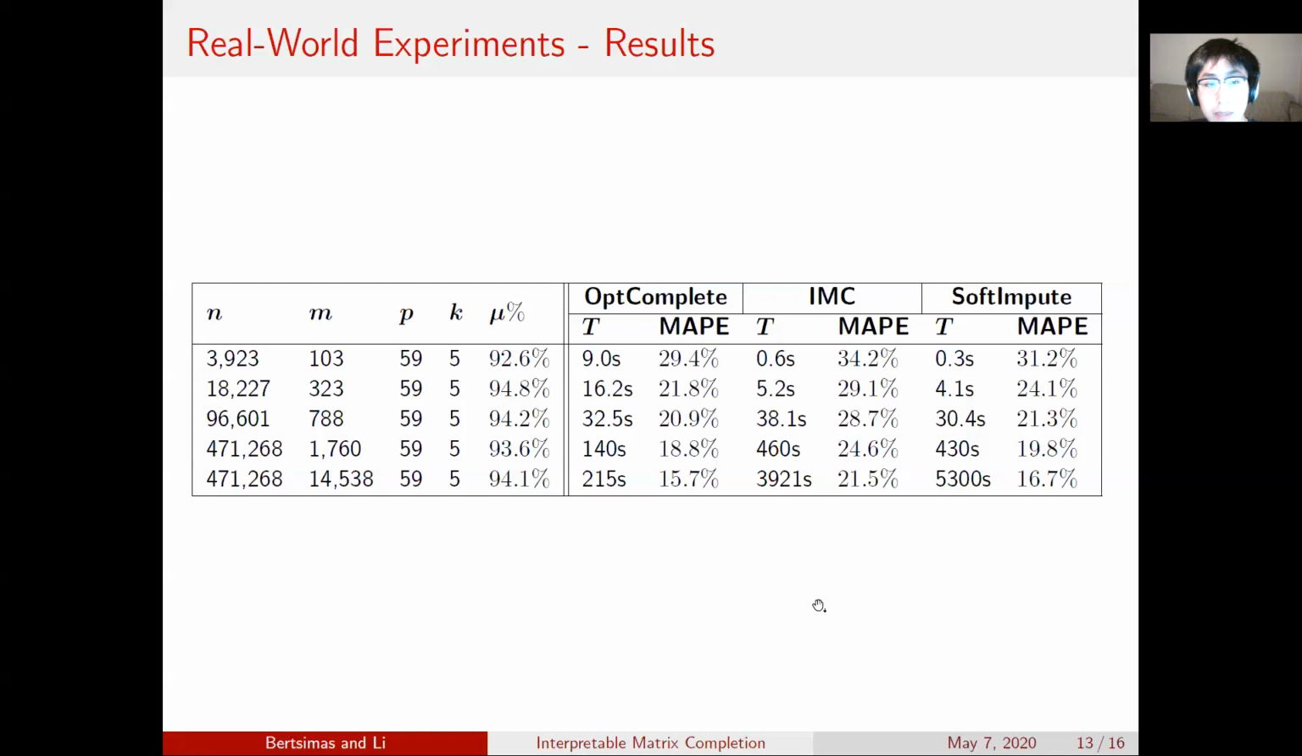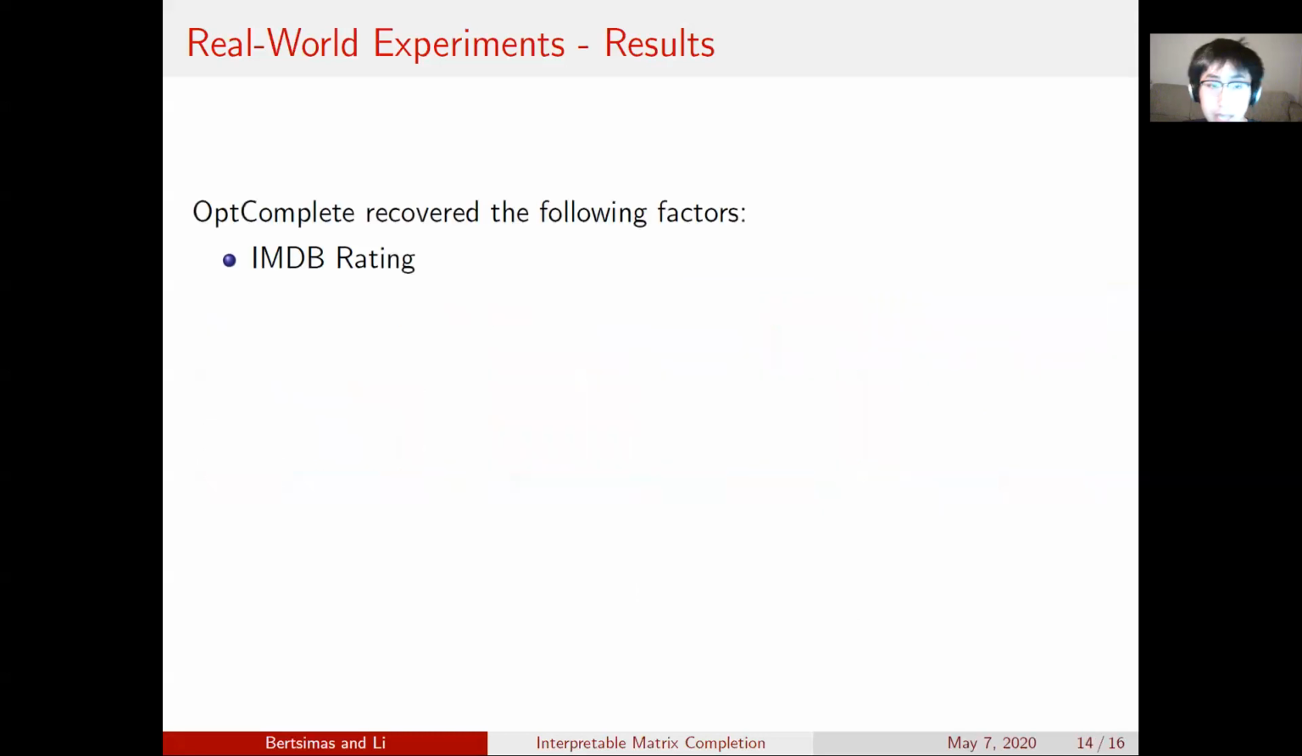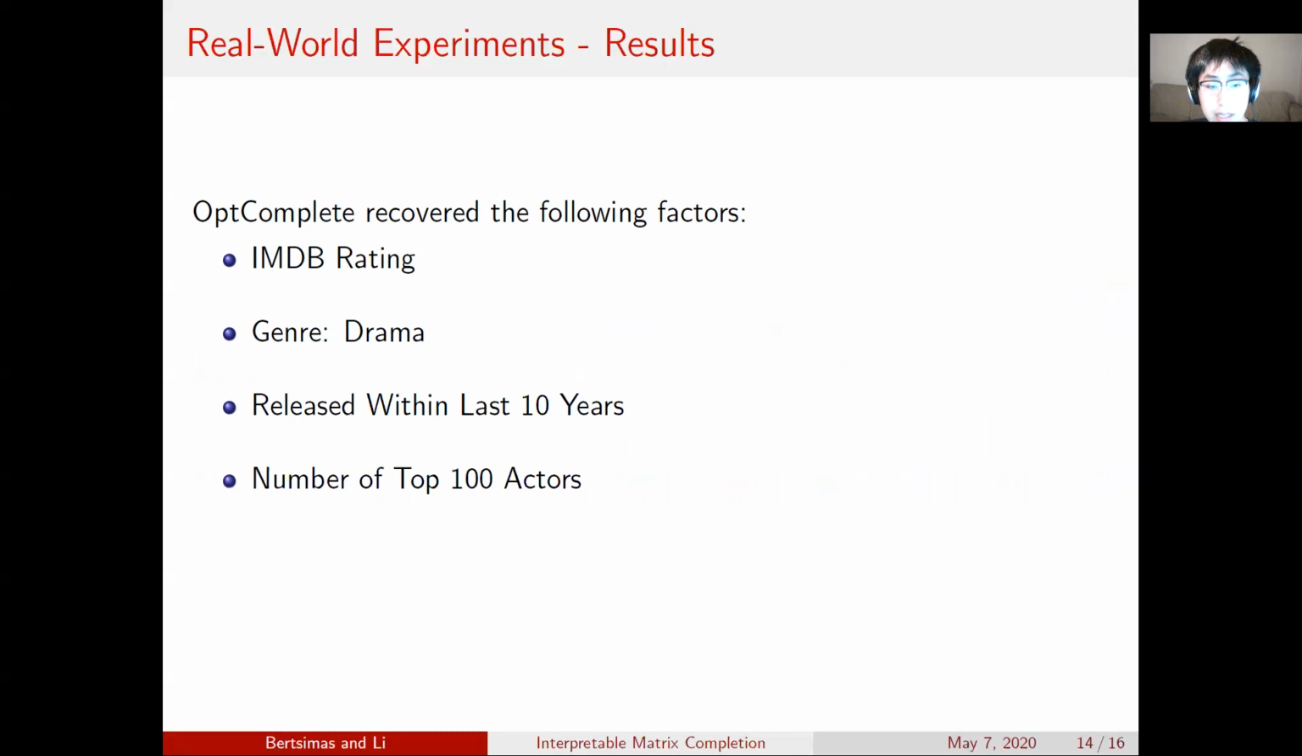Furthermore, OptComplete can give us insights where IMC and Soft-Impute can't. OptComplete recovered that the following features were the most important: IMDb rating, genre, if the genre was drama or not, if it was released within the last 10 years, the number of top 100 actors, and whether or not it was produced in the US. And this gives decision makers valuable insights to understand user behavior.